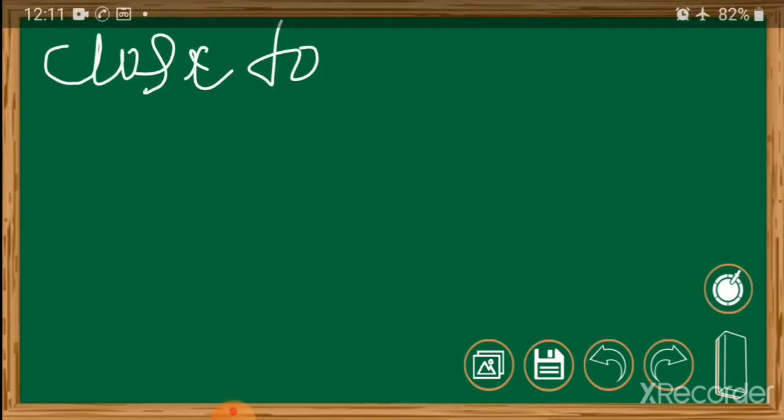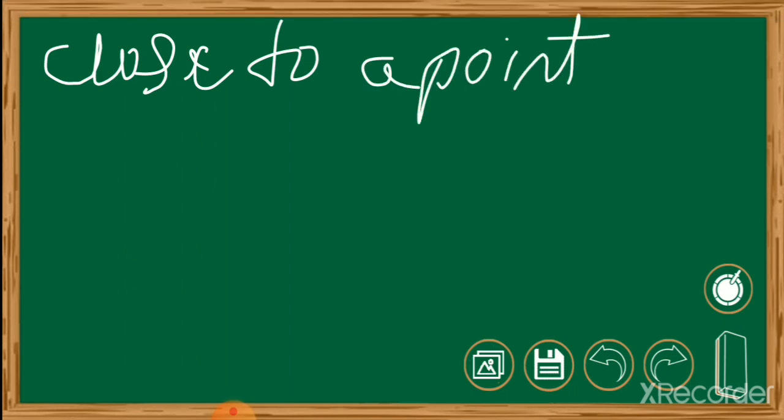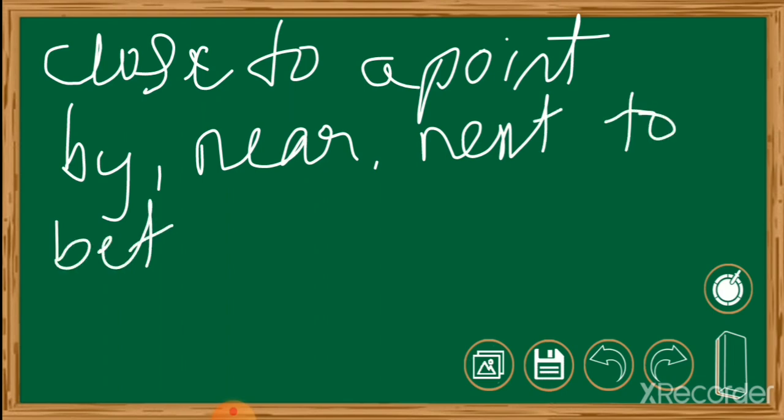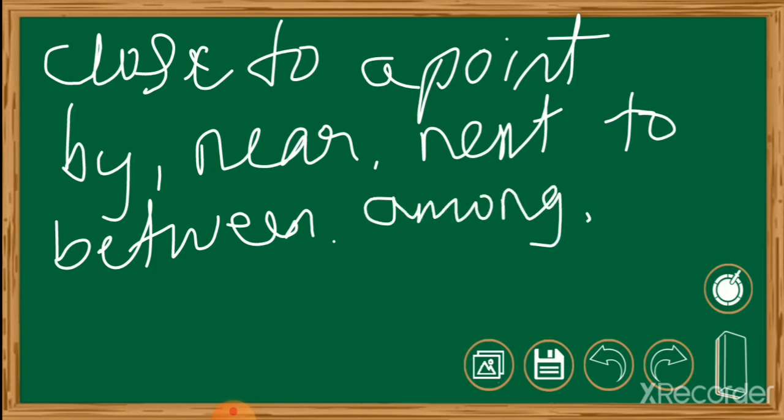Next comes to refer to an object close to a point. That time you must use prepositions like by, near, next to, between, among, opposite, right? These are the prepositions you must use whenever you are referring to an object close to a point.